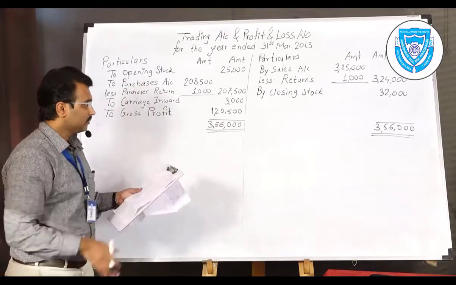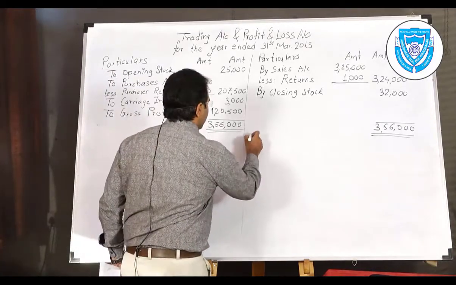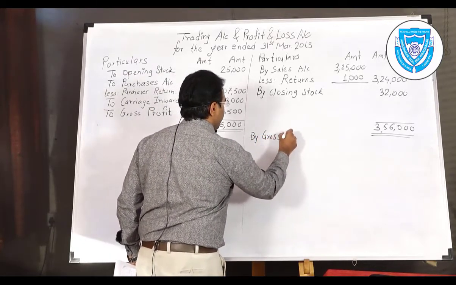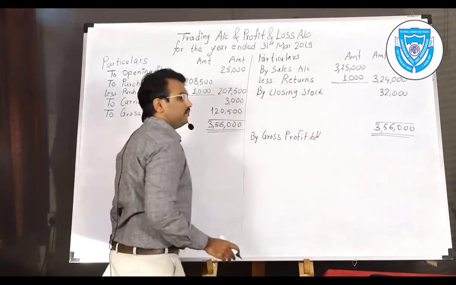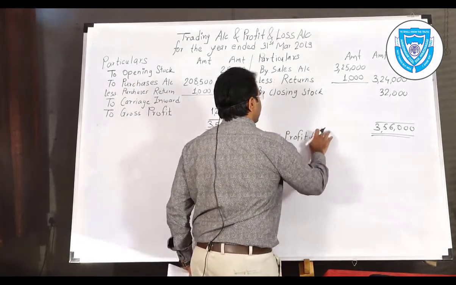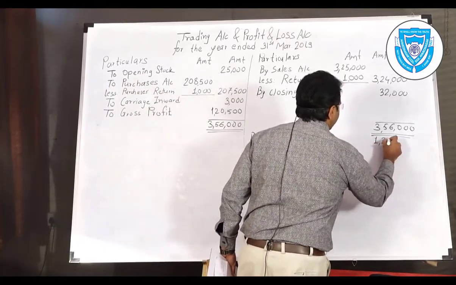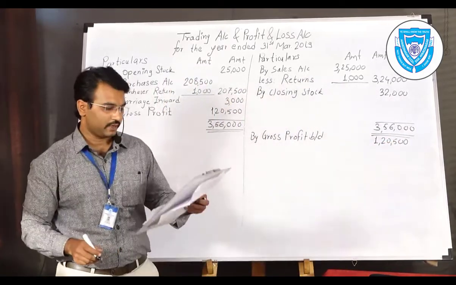You can see it, 3,56,000. Transfer this gross profit to the credit side by writing gross profit brought down on the opposite side, as we were doing in ledger balancing. Same thing we are going to follow here. 1,20,500 is your profit amount, which is transferred to profit and loss account.